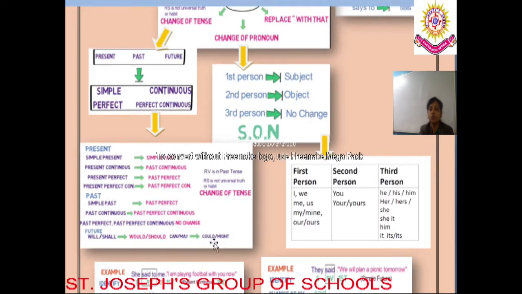Can and may change to could or might. So here these are the basic changes, dear students, while you convert the sentence, it changes in this manner as per the chart given below. So it is very important for you to remember the chart.